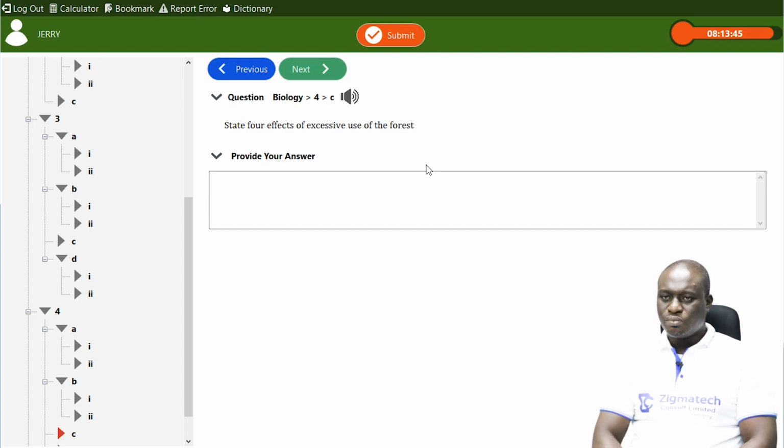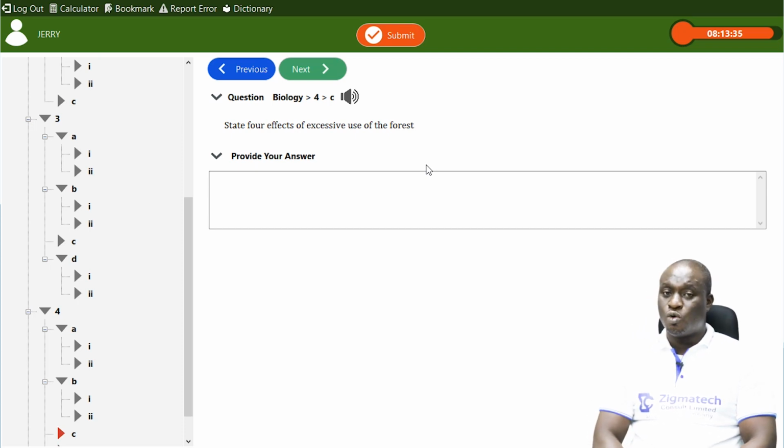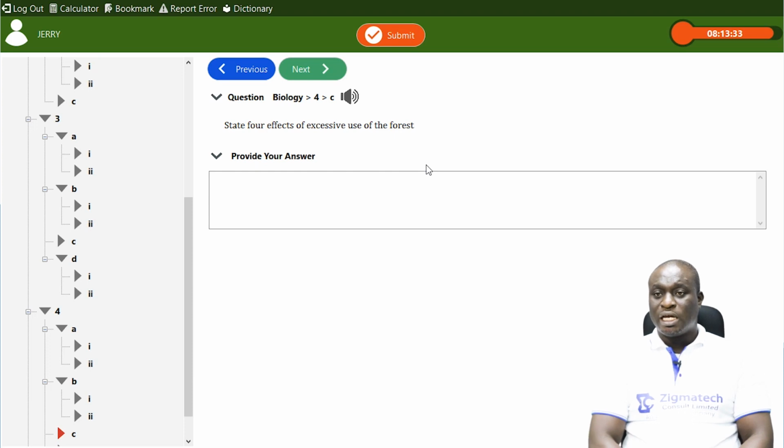Number 3, an effect of excessive use of the forest is that it can also lead to global warming. Of course, the forest, mostly made up of trees, makes use of carbon dioxide. They help to reduce the carbon dioxide level in the atmosphere.